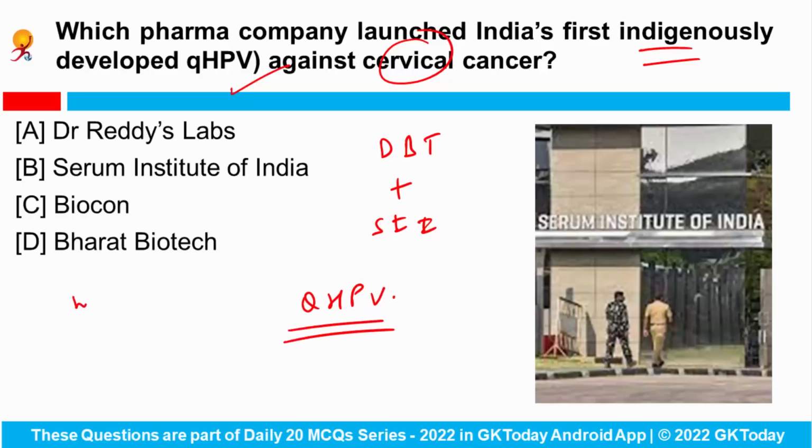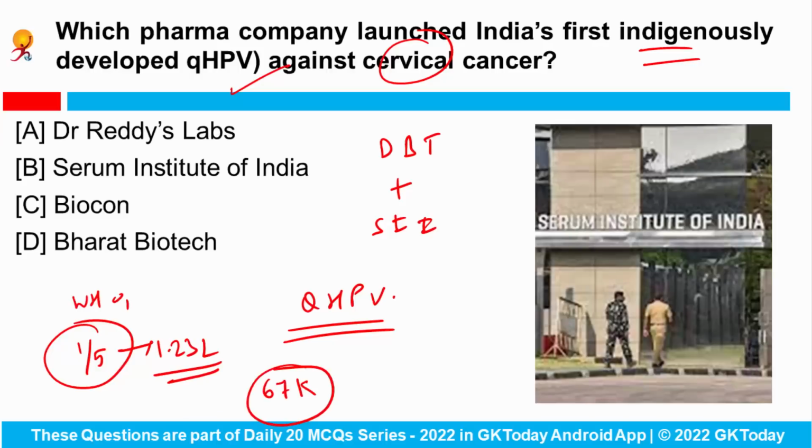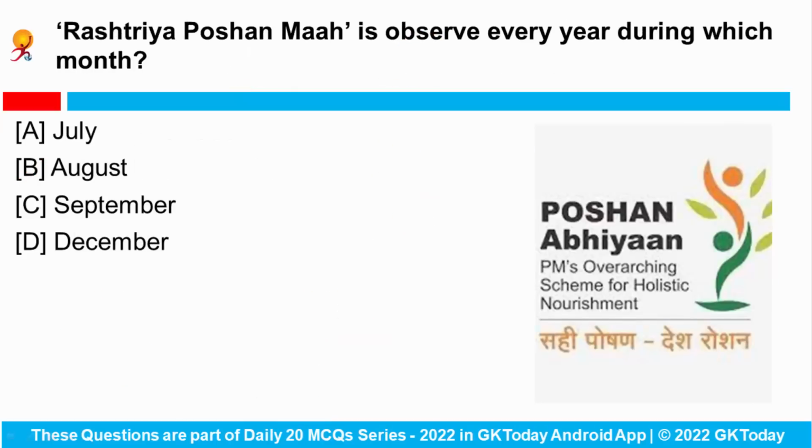According to the World Health Organization, India accounts for about one-fifth of the global burden of cervical cancer, with 1.23 lakh cases and around 67,000 deaths every year. Okay. So for this purpose, the Department of Biotechnology has partnered with Serum Institute of India.